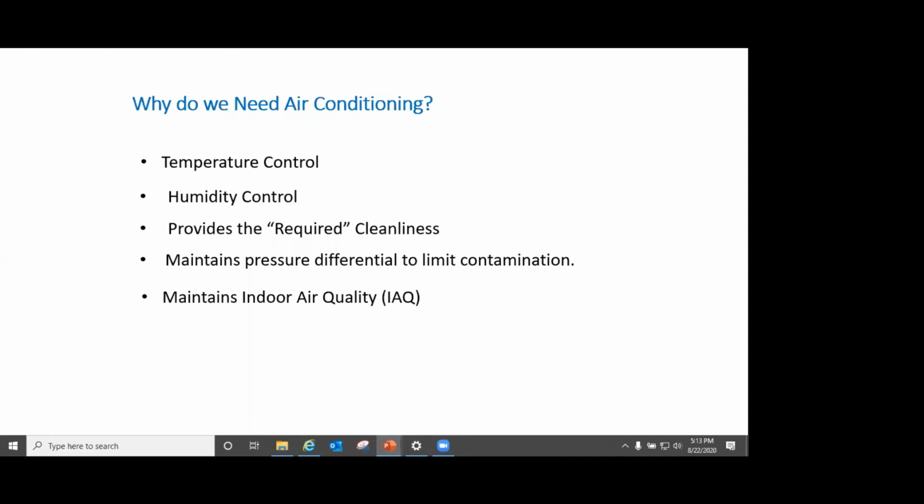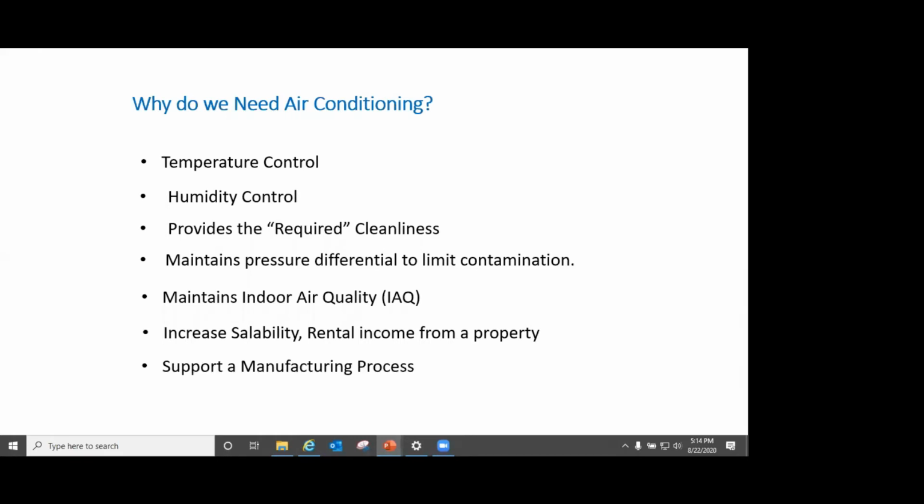Indoor air quality, we talk a lot about this. I'm sure all of you have heard about this term and its importance. So maintaining the required indoor air quality as per standards is also a goal of air conditioning design. And last but not the least, many a time we design and install systems not for us, but for somebody else. So increasing the sellability or rental income from a property is what we need to look at.